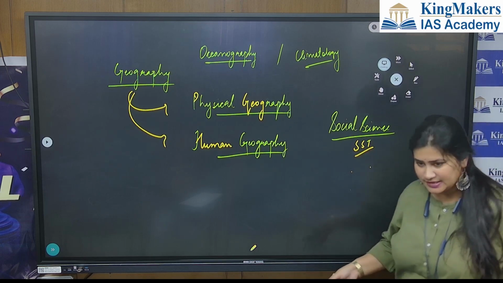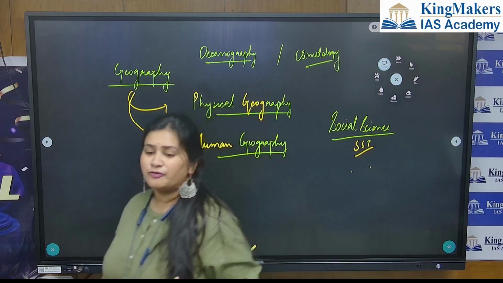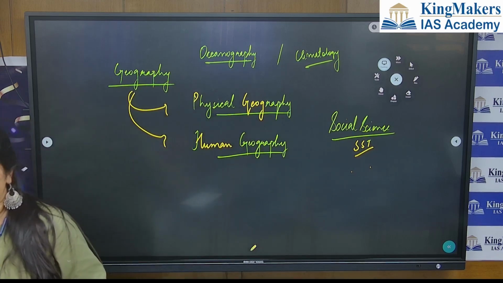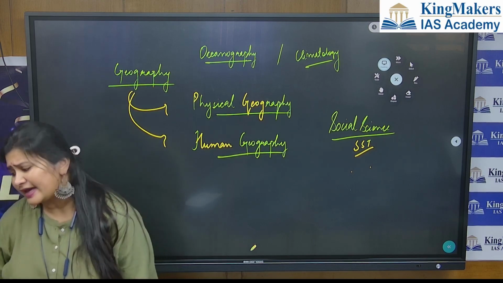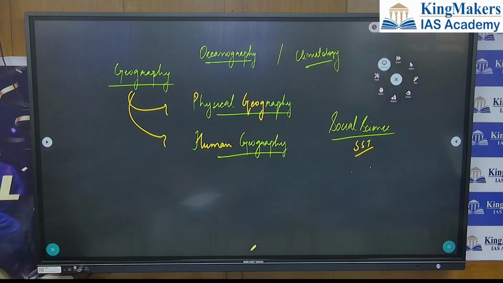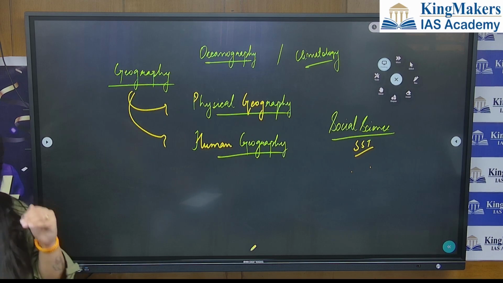For our UPSC, what we will do, we'll start from 6th standard geography book. Usually people will skip the 6th, 7th, 8th, 9th. They will directly jump to 11th and 12th class. But it's not recommended to directly jump into 11th and 12th. When you start some foundation course, better to start it from scratch. So nothing will be missed. You will cover each and everything step by step.